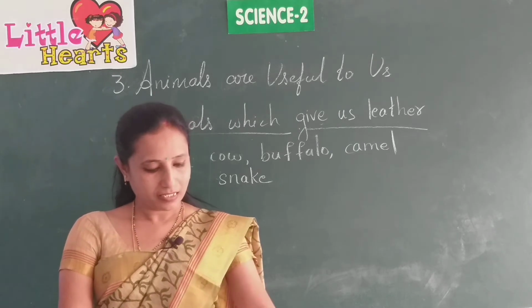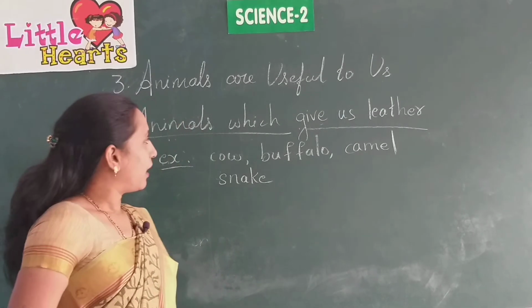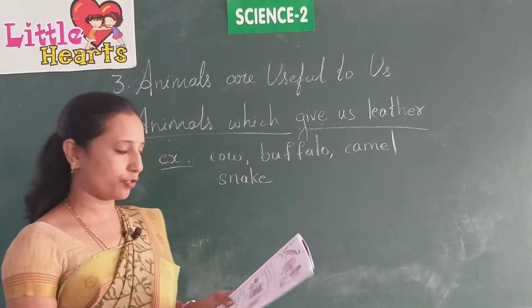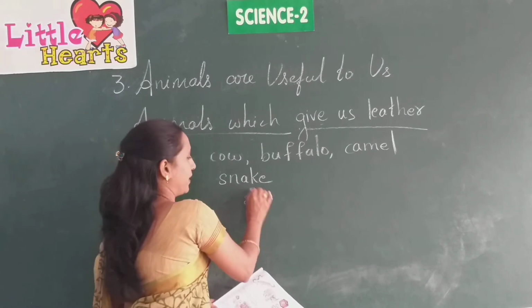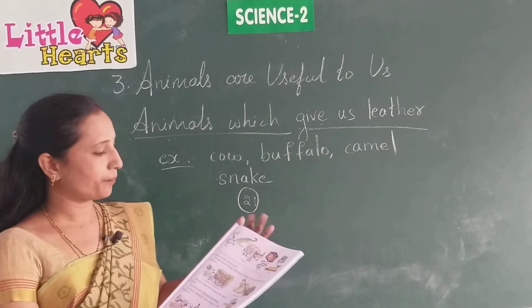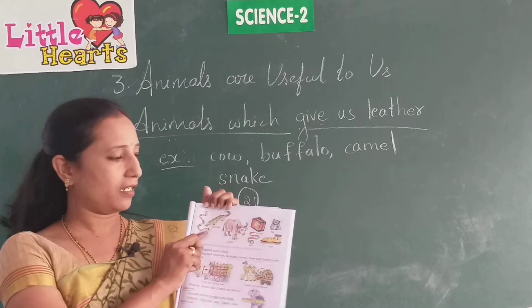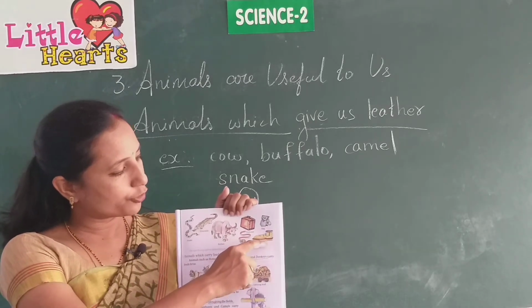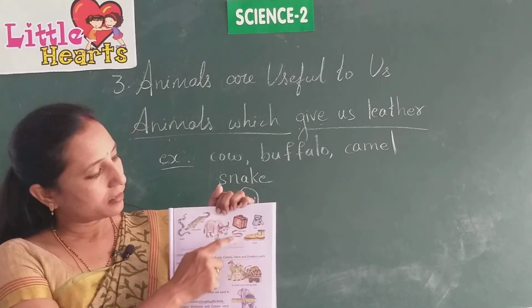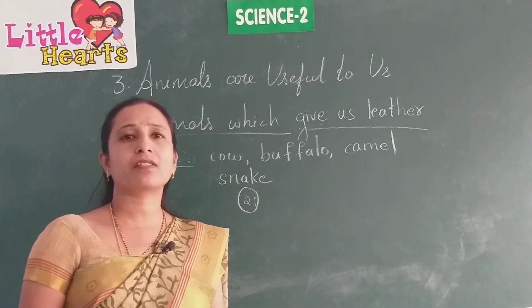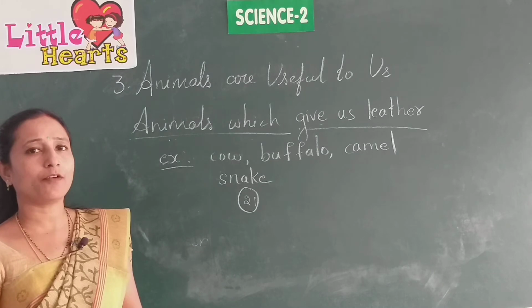There are a few more examples which are on page number 21. On page number 21, you can see here crocodile skin is also used to make leather. And here see shoe, bag, suitcase, belt. These are a few more items which are made with the help of leather.